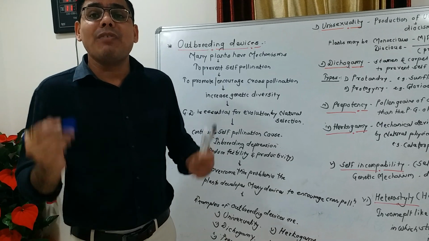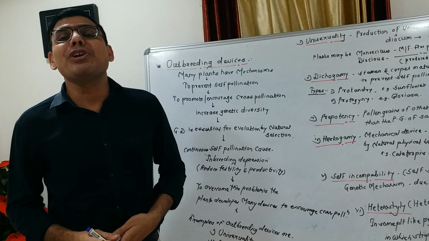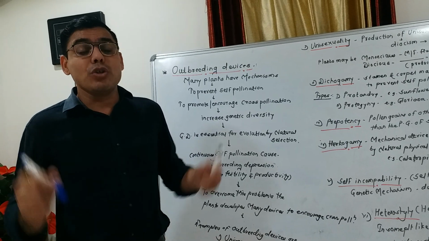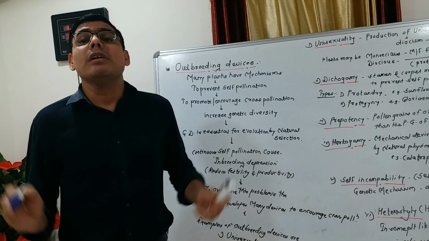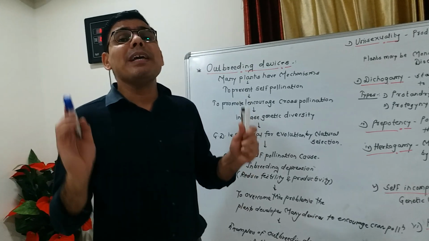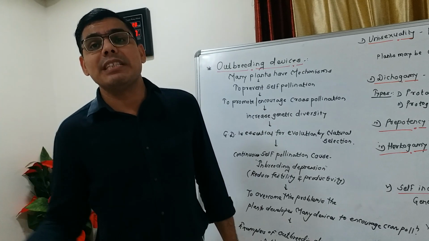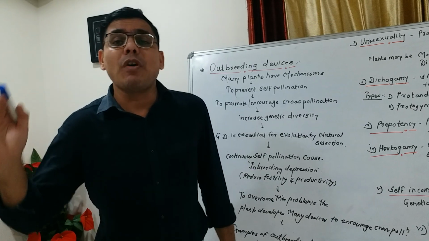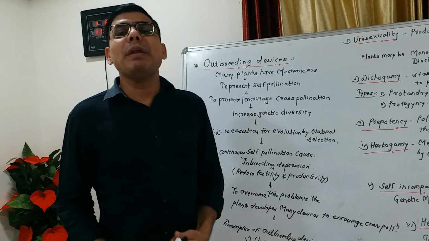This condition of flower is called protogyny, for example Gloriosa. This dichogamy condition is also helpful for cross pollination and prevents self pollination. So it is the best outbreeding device in plants to increase genetic diversity, as well as helpful for the evolution of plants.